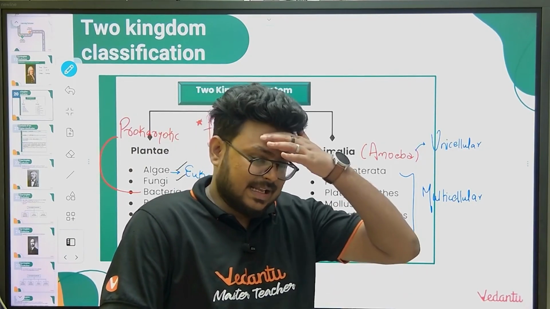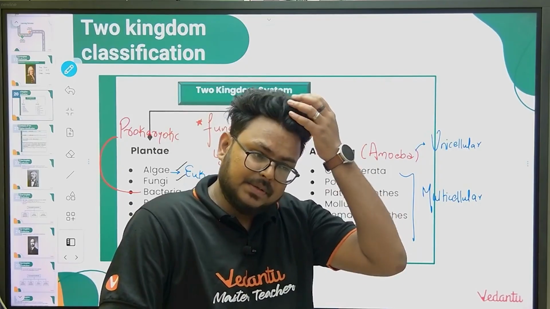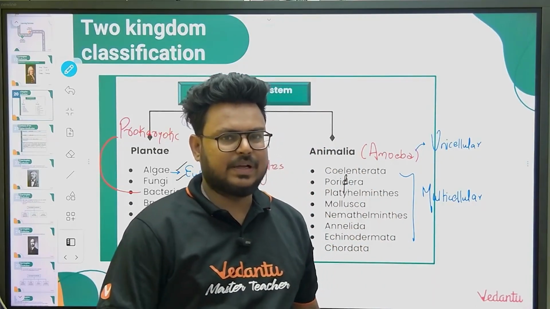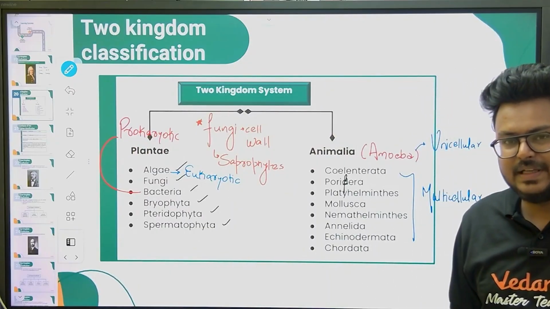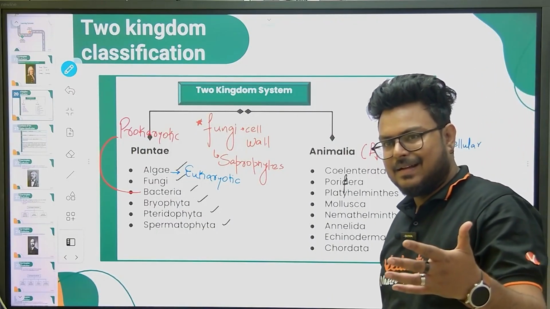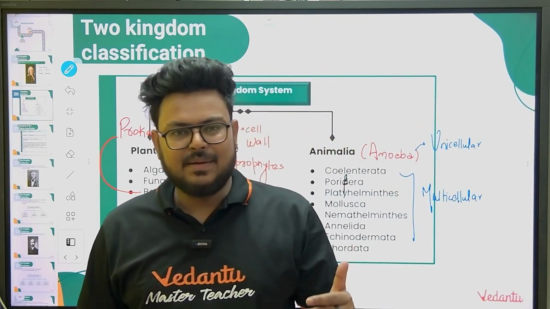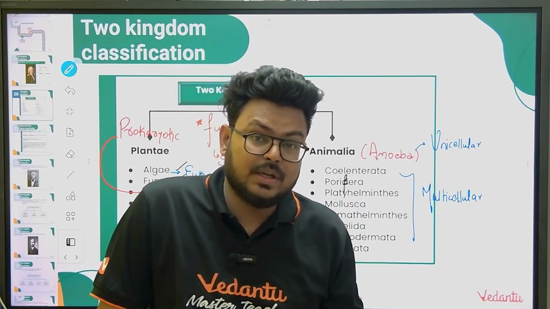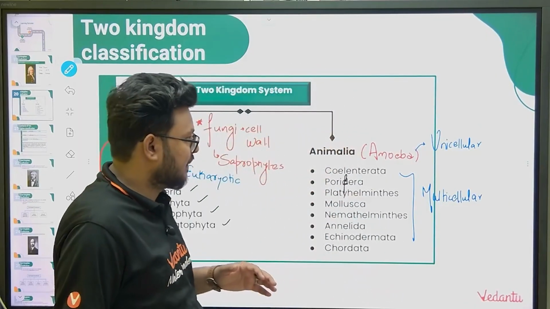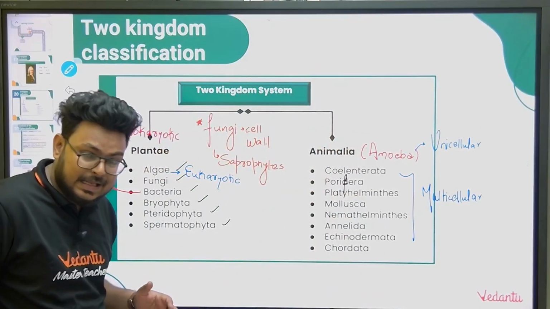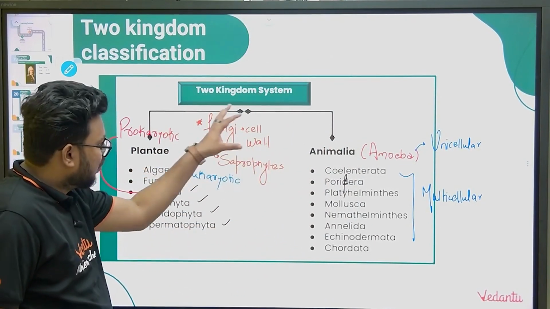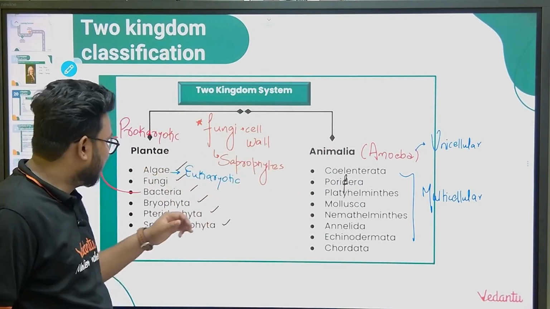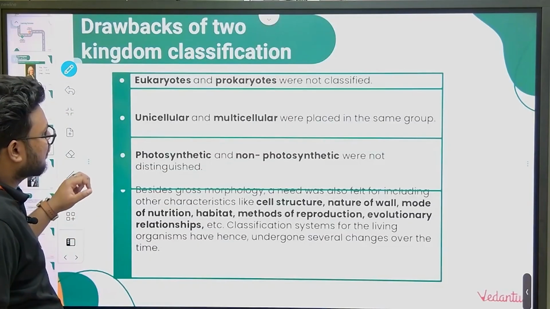So now again I'll repeat, guys. The first point we have to remember is why we need classification. Second point, the classification of Aristotle. He gave it for animals and plants. Now the third point is who gave the two kingdom classification. That was given by Carolus Linnaeus. The name of the scientist is important. Whatever is mentioned or written by pen, that is important.